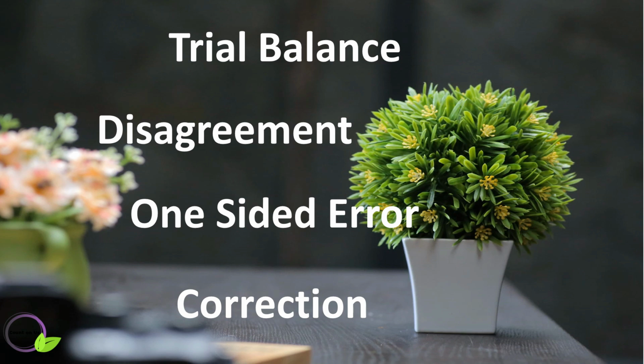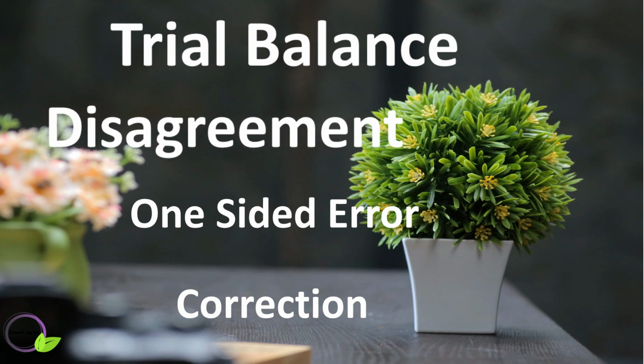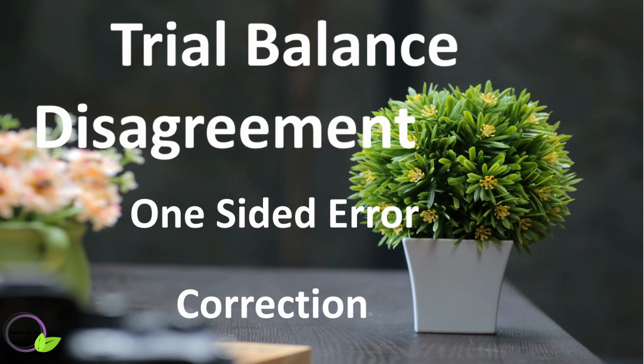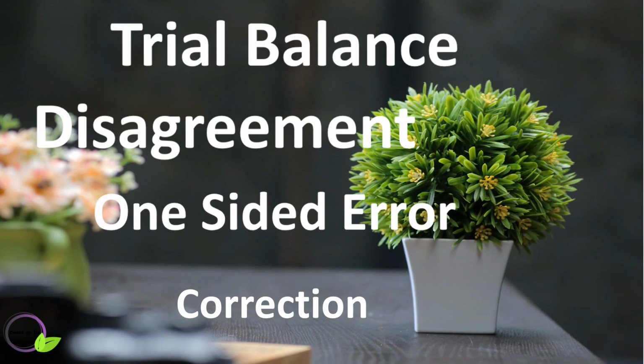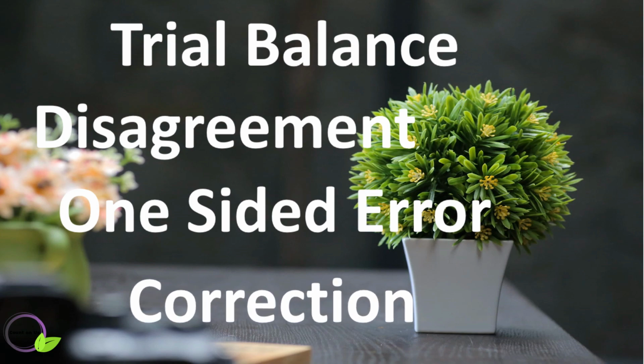It has been told in my earlier video that at the end of an accounting period, a trial balance is prepared to which all ledger balances are entered. You know that if the trial balance shows a disagreement, then there are mistakes which should be rectified. When does the trial balance show disagreement? Yes, if there is a one-sided error, only then does the trial balance show a disagreement. So for a trial balance disagreement, we need to correct it.